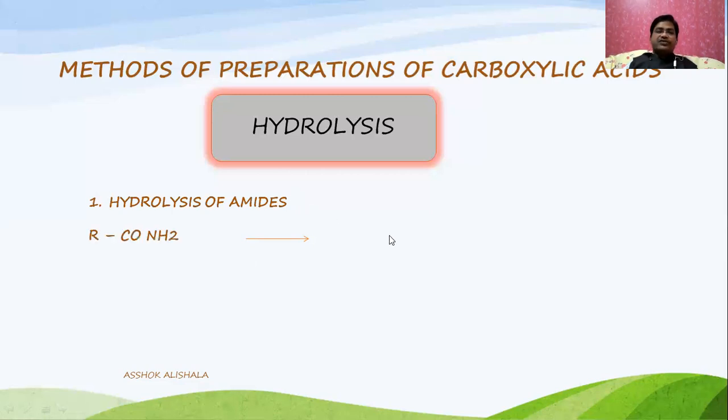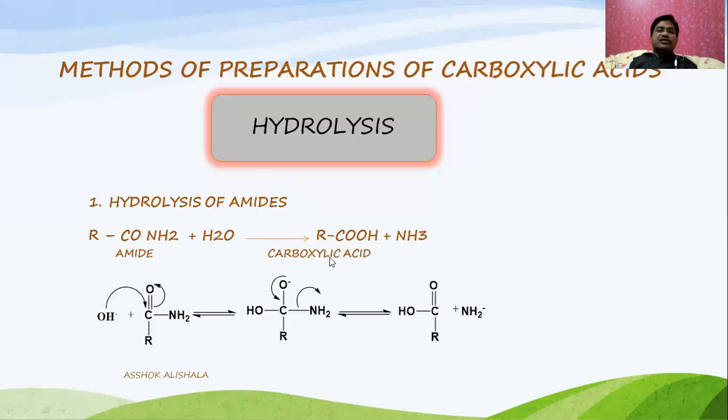During hydrolysis of the CONH2, we will get the carboxylic acid. This also undergoes hydrolysis in the presence of acidic or basic medium only. That is, amides undergo hydrolysis in the presence of acidic or basic medium to give the carboxylic acid. That's why we call it the hydrolysis of amides.